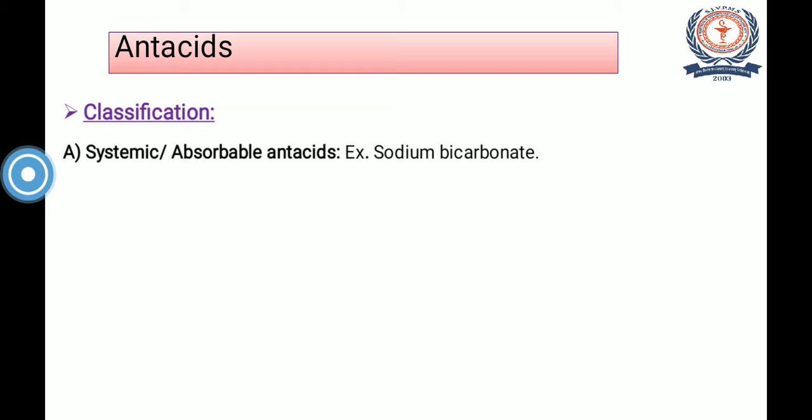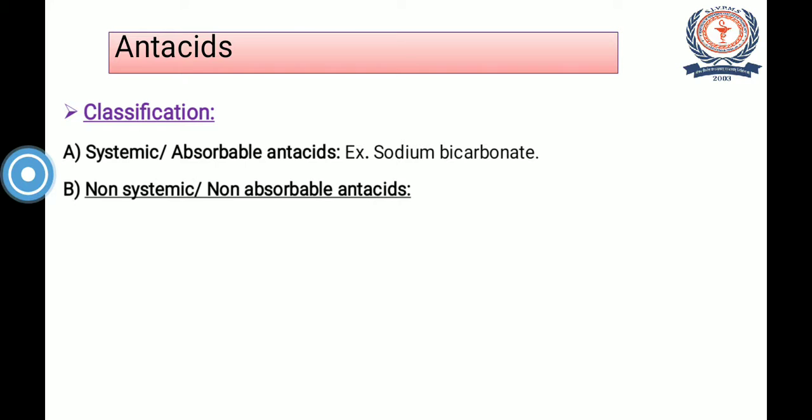Because of the retention of sodium ions, some effects are observed, and the electrolyte as well as acid base balance gets disturbed. So this is the side effect, or we can say the major disadvantage of this systemic type of antacids.